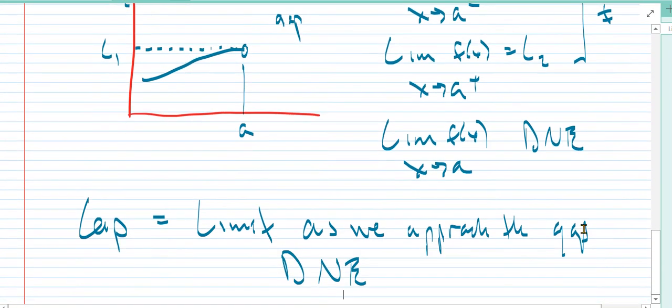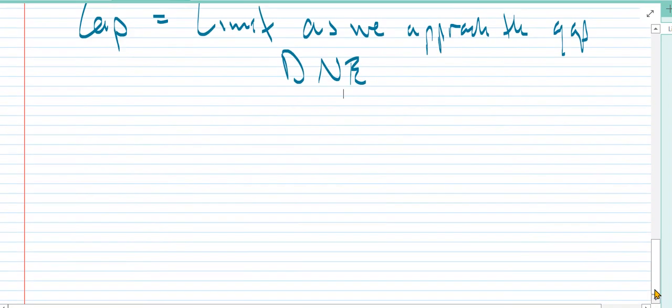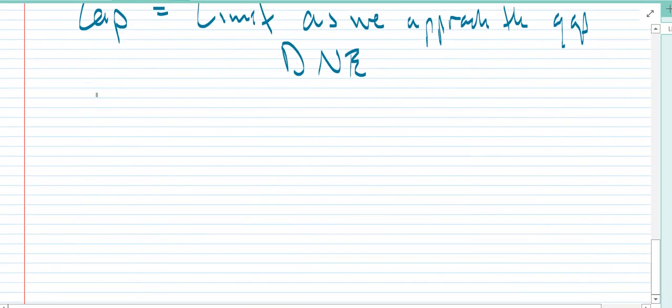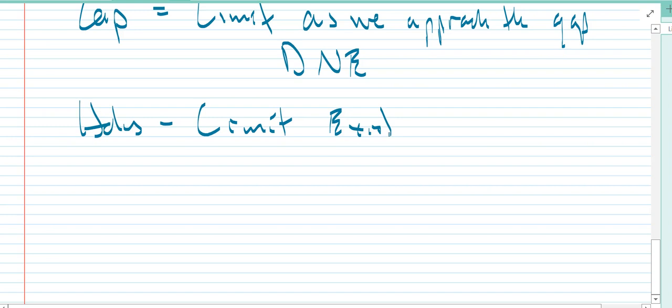All right, and so that's the basic idea that I want you to understand before we get into today's material. We have two types of discontinuity: holes. With a hole, the limit exists. With a gap, the limit does not exist.